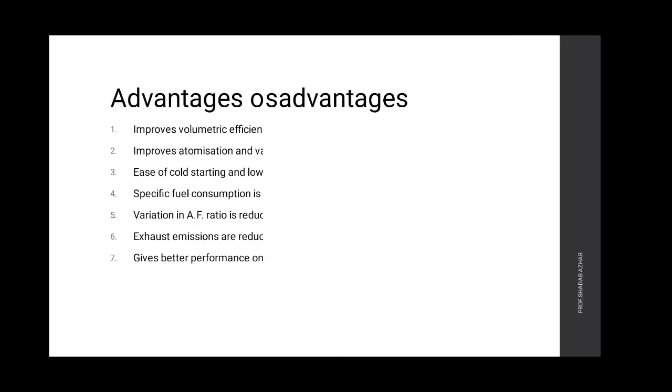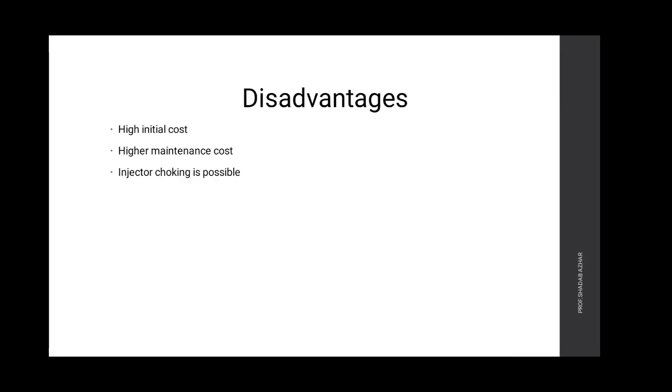But there are some disadvantages of GDI. It has high initial cost because lots of sensors are used. Higher maintenance cost because the cost of sensors and controlling units are high. Fuel injector price is high. Injector choking is possible because of the small hole in the injector. There may be choking in the injector.